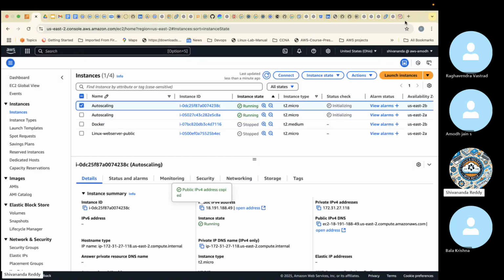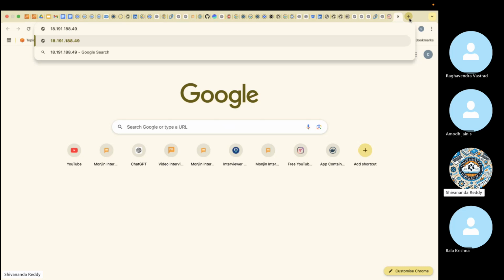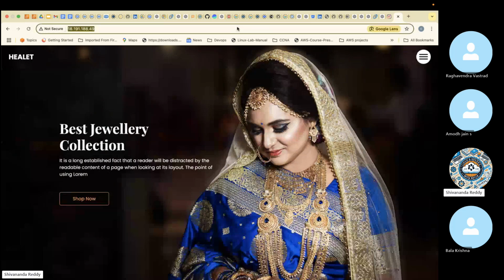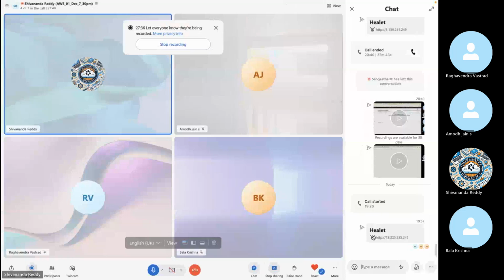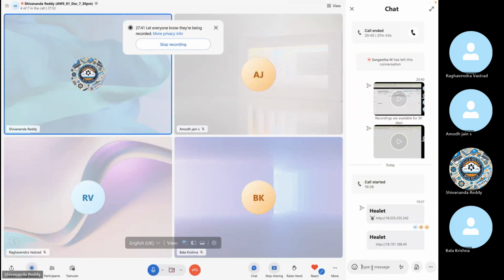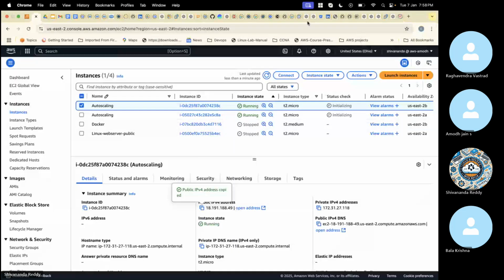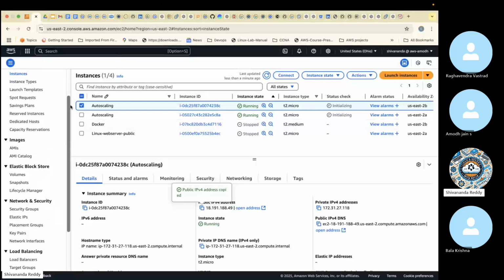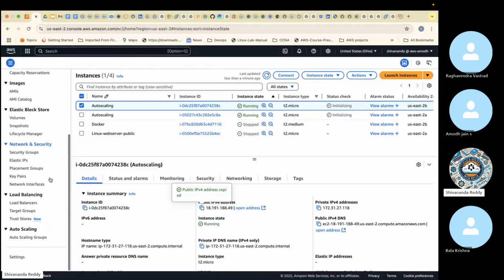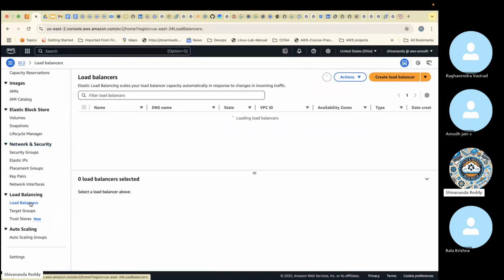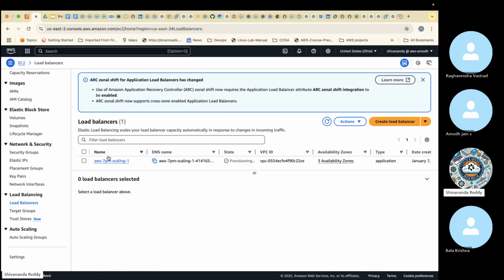I didn't launch any website. I just put up a script. The script only launched the website. See, this is also working. Two different IPs are there. Same website is loading. Now, how to validate? So what I'm going to do is, on the left side we have load balancers. Load balancers, correct? Here a load balancer is created.